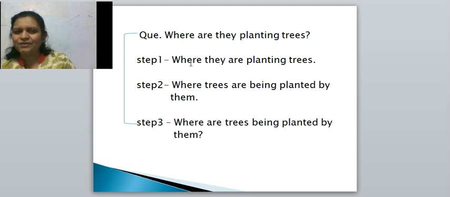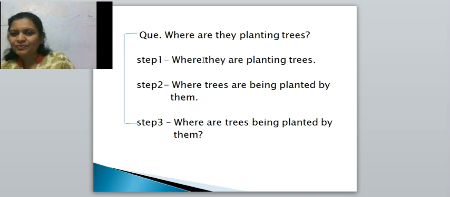Where is written in the beginning of the sentence. And the remaining part, are they planting trees? What did I do? I converted it into an assertion. I changed the places of they and are. They is taken at the place of are, and are is written at the place of they. Means they are planting trees.